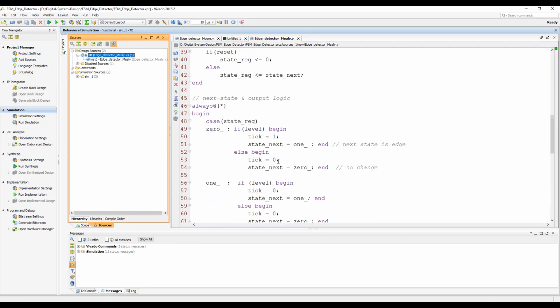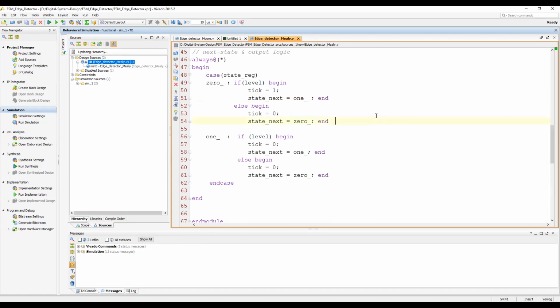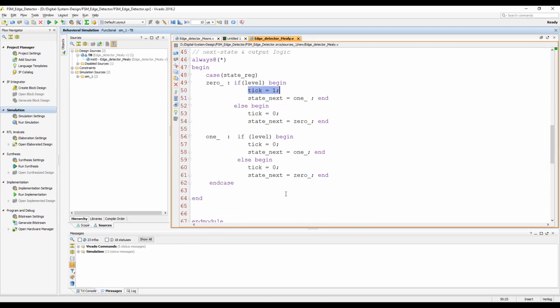Everything is the same. We just converted the Moore code into Mealy code, and I have explicitly defined: if 0 state, if level is high, then tick will be this, otherwise this, otherwise this. Okay, so the only difference is that I'm looking at two things when I'm deciding about the output.